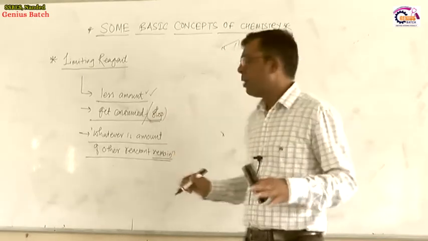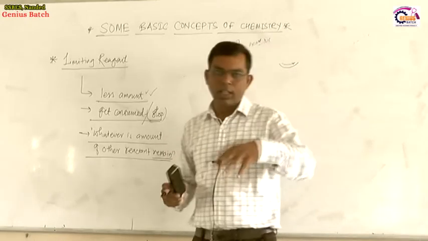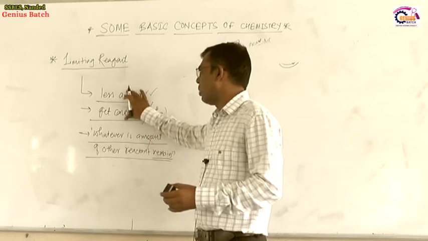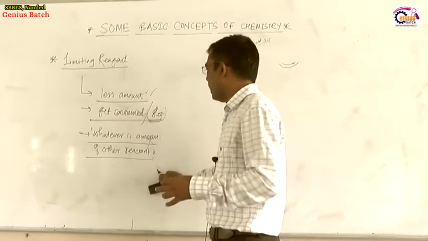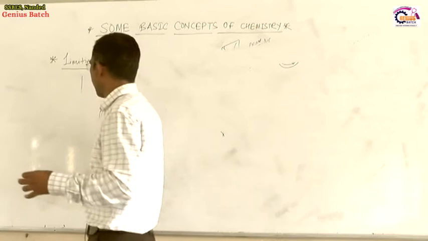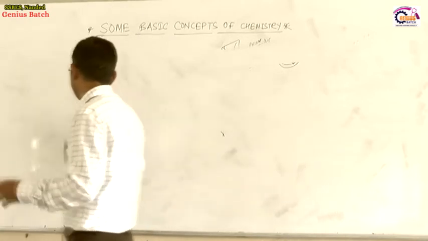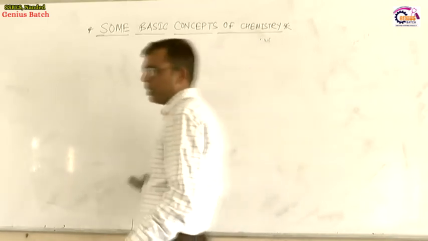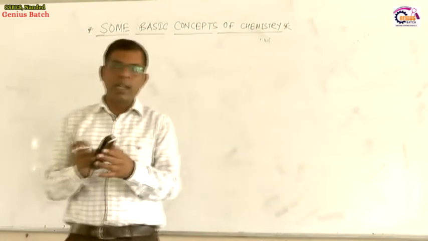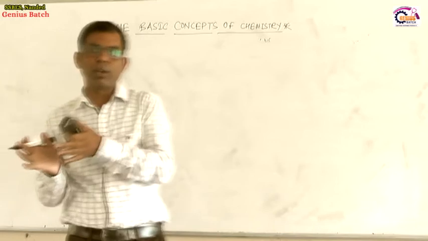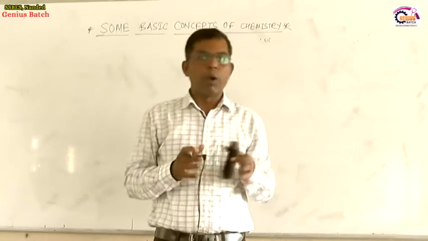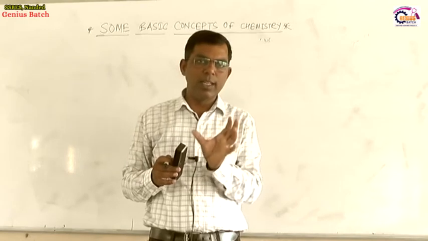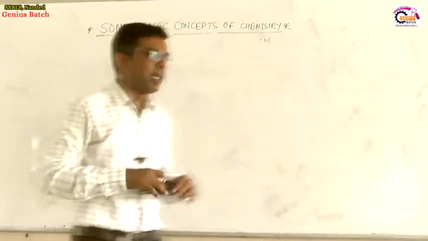The reaction gets stopped, and whatever amount of other reactants is present in an unreacted state doesn't matter. That reagent is called the limiting reagent. By making stoichiometric calculations, based on the masses of reactants and products, we can find out which is the limiting reagent and which is the excess reagent.